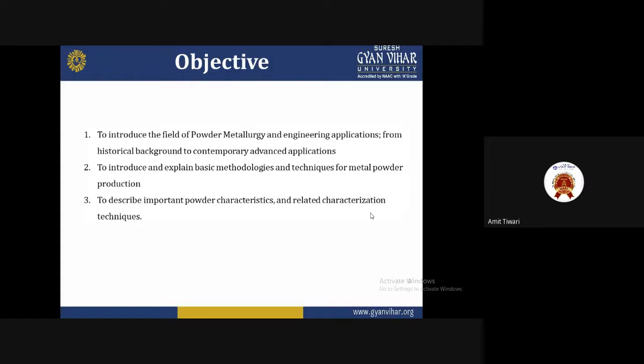Second is to introduce and explain basic methodologies and techniques for metal powder production. And third one is to describe the important powder characteristics and related characterization techniques of powder metrology.